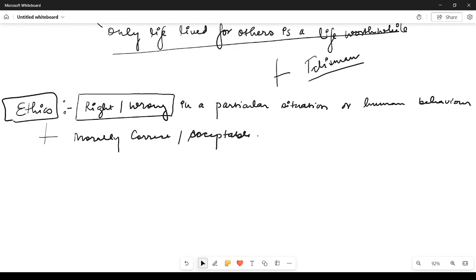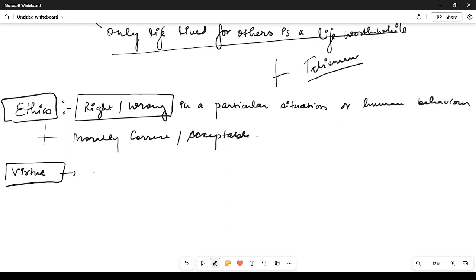And now we'll come to some different words having the same meaning as ethics. It could be virtue. Virtue simply means behavior which shows the highest moral standards. This is what the term virtue means.